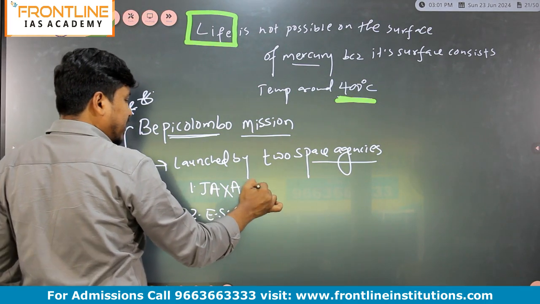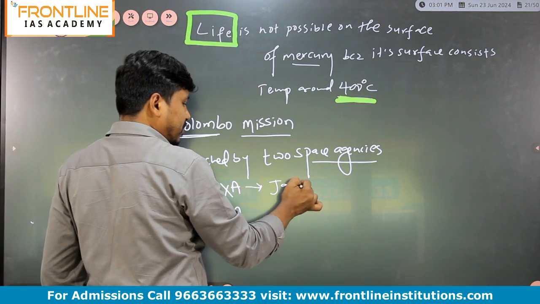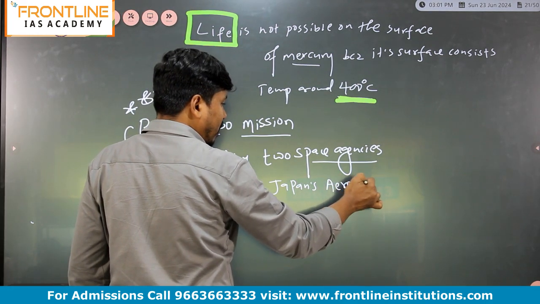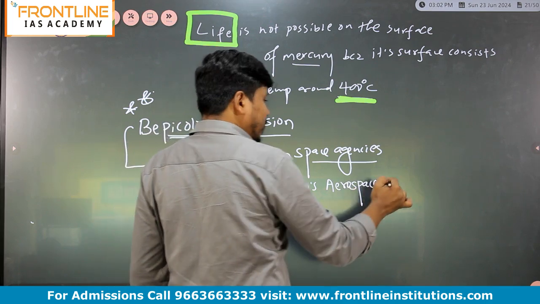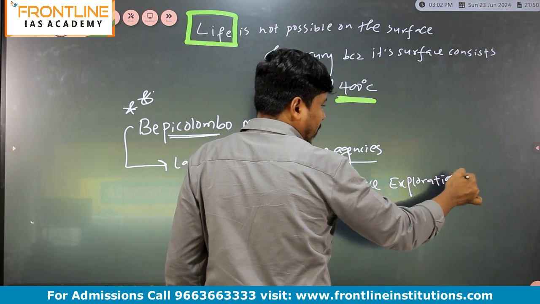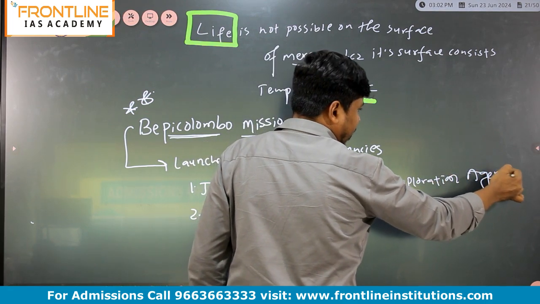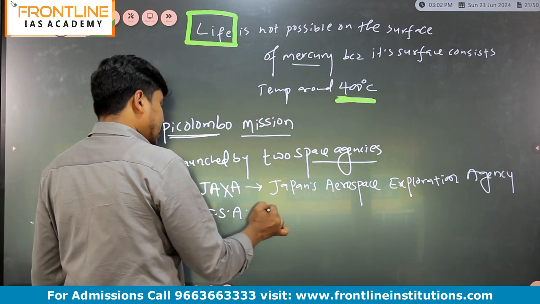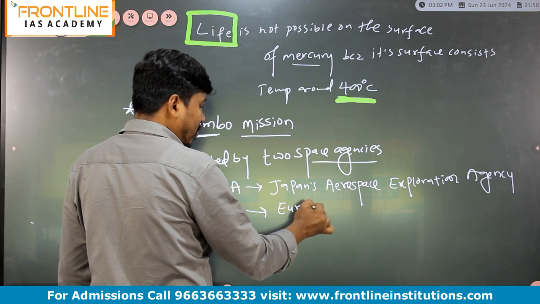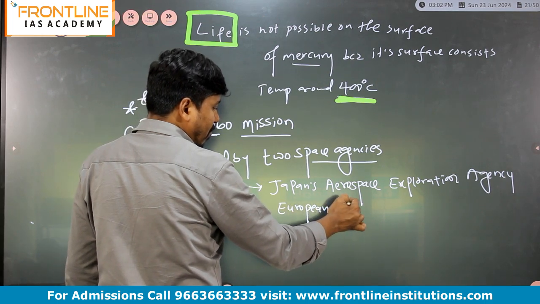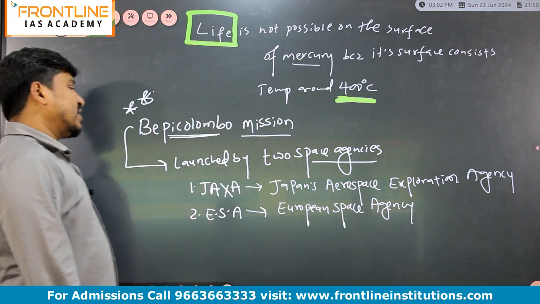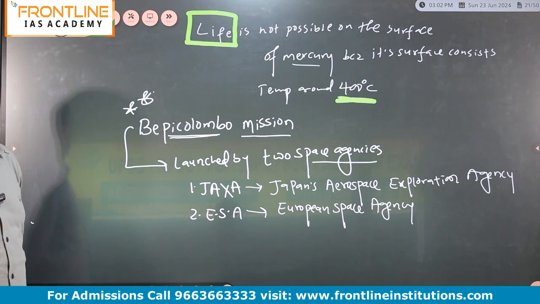One is JAXA, meaning Japan's Aerospace Exploration Agency, and second one is the European Space Agency. So European Space Agency and Japan's Aerospace Exploration Agency, right?